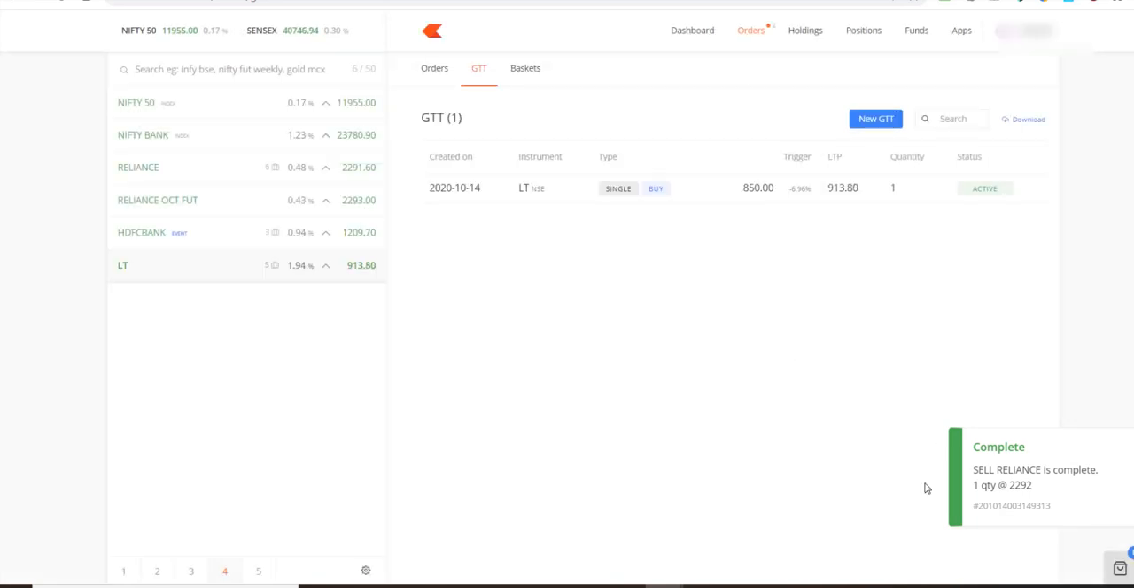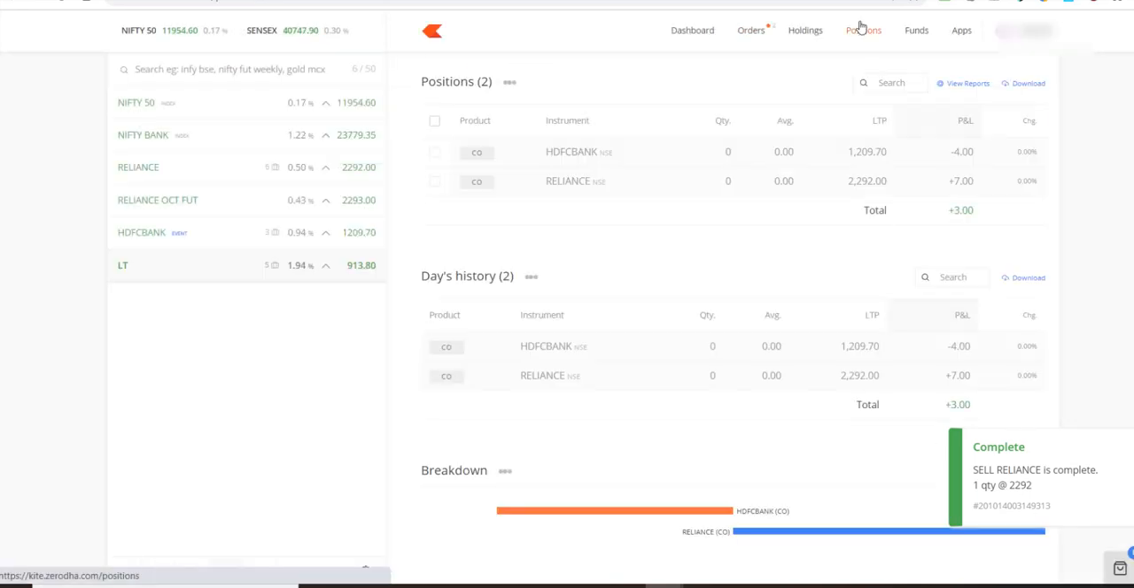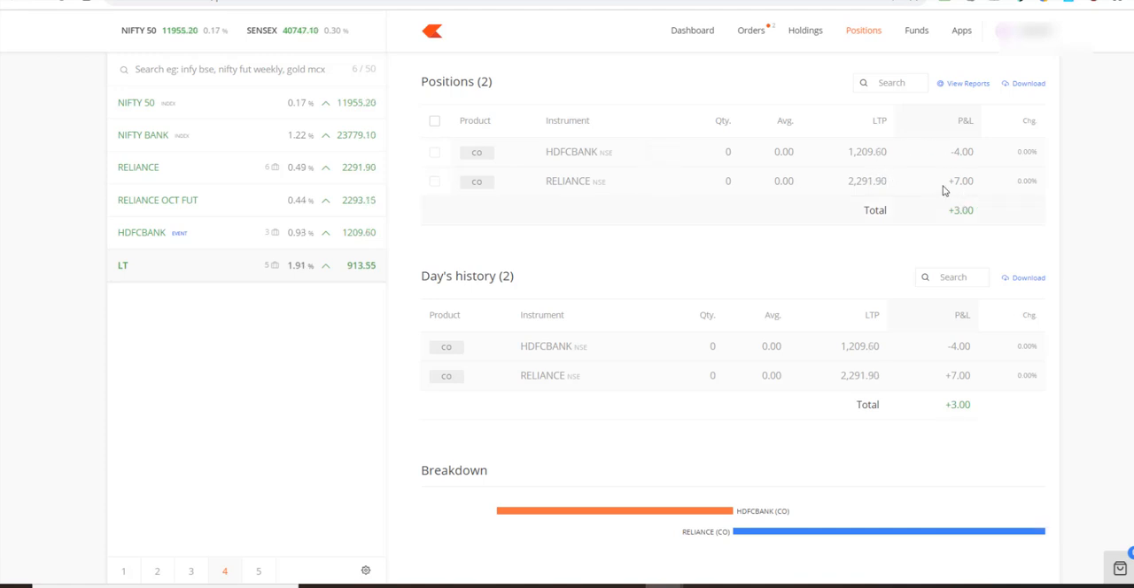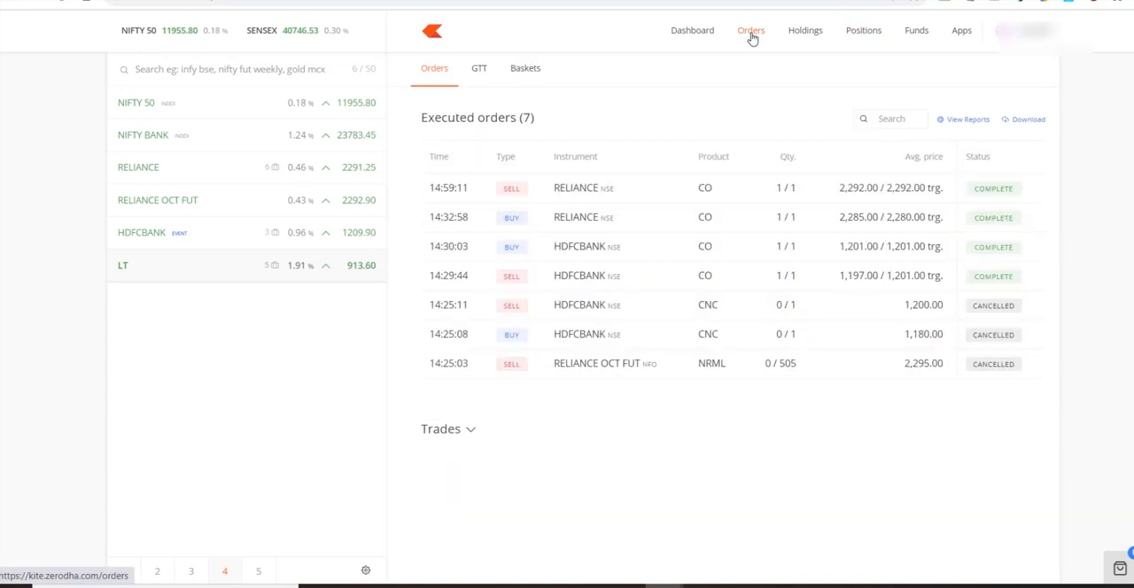And there you go. This Reliance order that we had put in, we have booked profit in it, right? And this is the beauty of it. The system is doing the things for you. You don't have to. You can simply keep moving the stop loss, and that would take care of the rest. Okay. So this is what we have to do: go to orders, and we go to GTT.